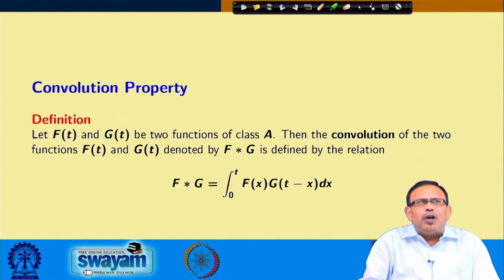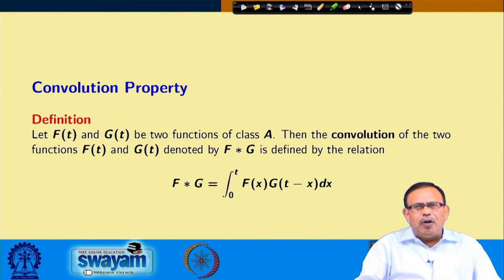Now, let us come to a very important property of Laplace transform. This property belongs to various places. I will discuss it with respect to the Laplace transform, and later whenever we go for the other transforms. This property we call the convolution property. Suppose f(t) and g(t) are two functions of class A. Please remember, class A means they are piecewise continuous and they are of exponential order a.